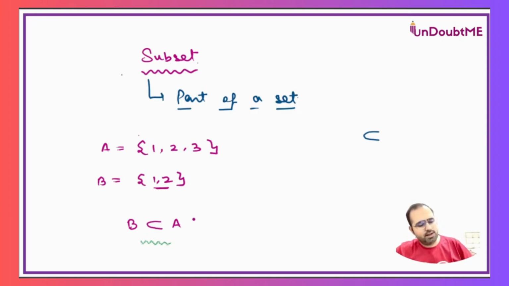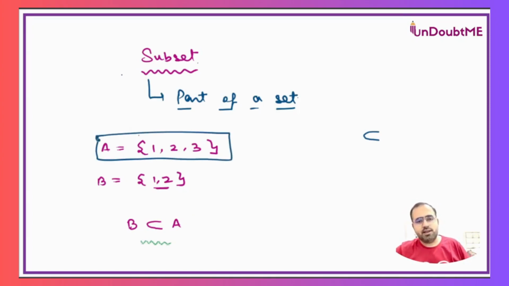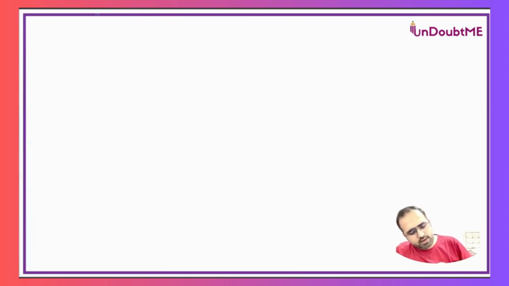Now the question is, if I consider A as a set, what all possible subsets can I create out of it? I'll show you all possible subsets, and that will take us towards the 2 to the power n formula in the end. So let's say I start from the original set. I have 1, 2, and 3.